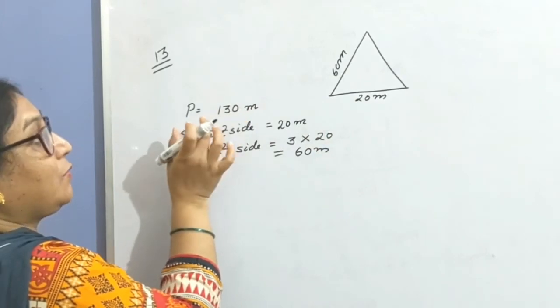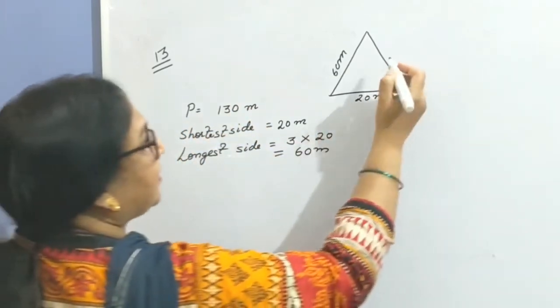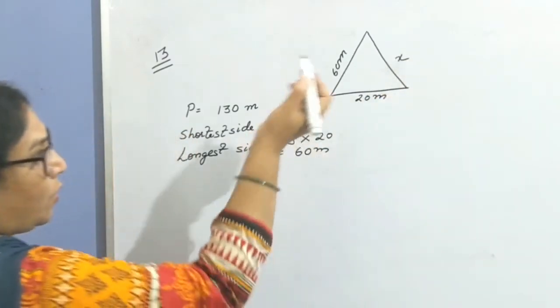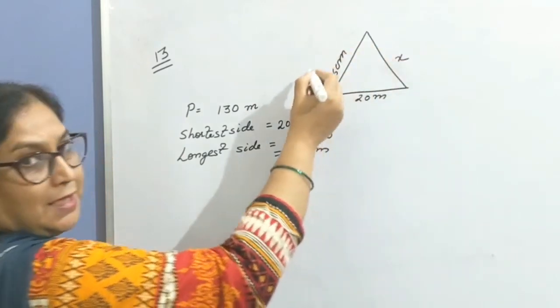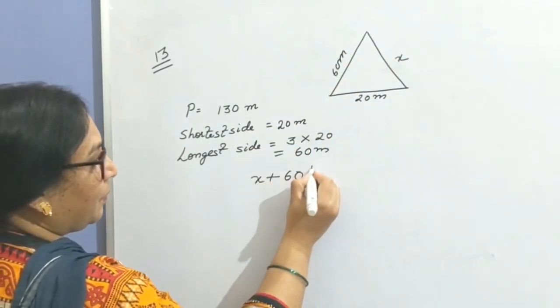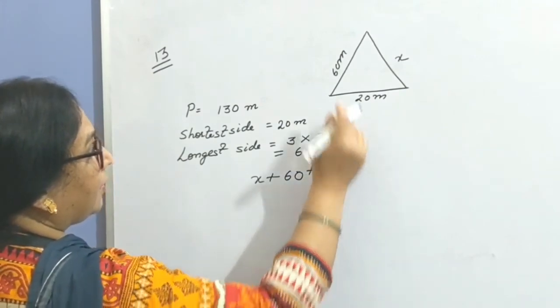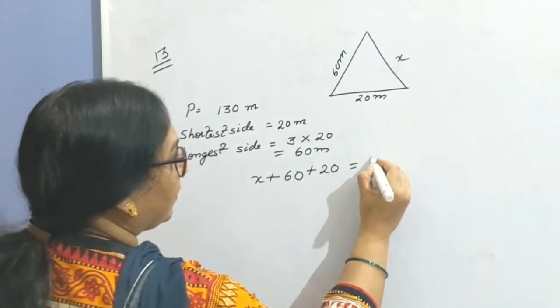The perimeter is 130 meter. Now the question is to find the third side. Let the third side be x. According to the definition of perimeter, perimeter is the sum of all the 3 sides. It means x plus 60 plus 20 equals the given perimeter, that is P.